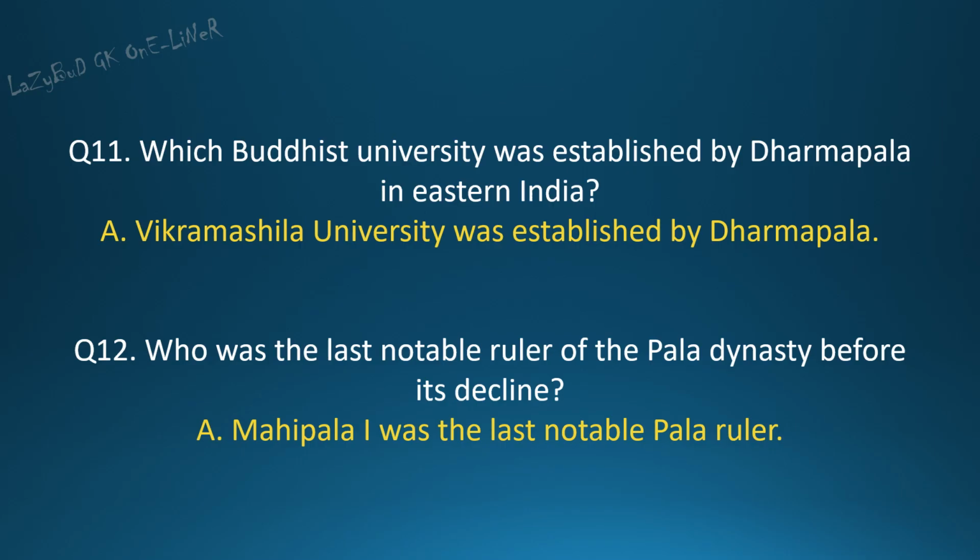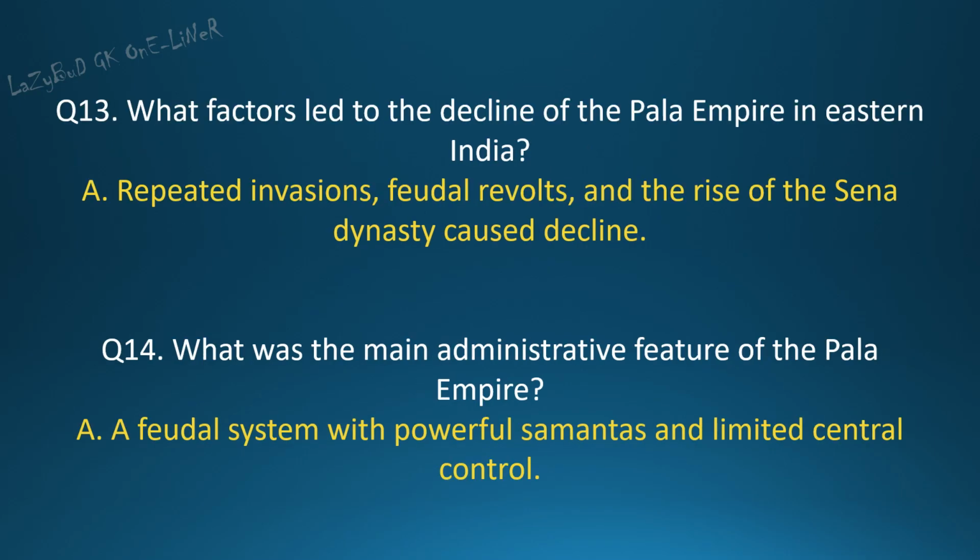Question 13. What factors led to the decline of the Pala Empire in Eastern India? Answer. Repeated invasions, feudal revolts, and the rise of the Sena dynasty caused decline. Question 14. What was the main administrative feature of the Pala Empire? Answer. A feudal system with powerful samantas and limited central control.